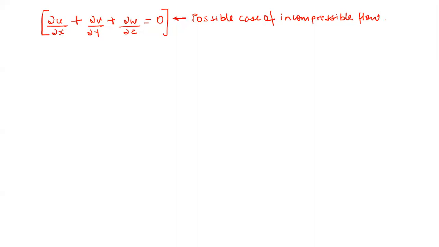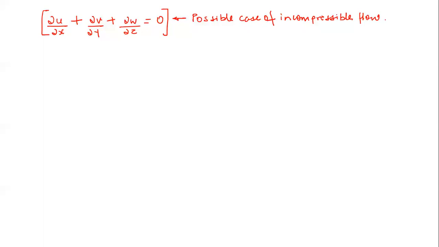Okay, so let me repeat my question. For an incompressible flow, is it necessary that the density should be constant with respect to the space coordinates and with respect to time? No. Okay. So why? Then how can we say that this will be an incompressible flow, even if the density is changing with respect to time, and it is changing with respect to space coordinates as well? How are we going to conclude that this is an incompressible flow?